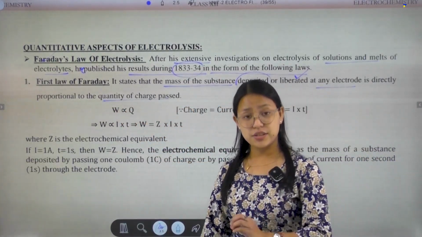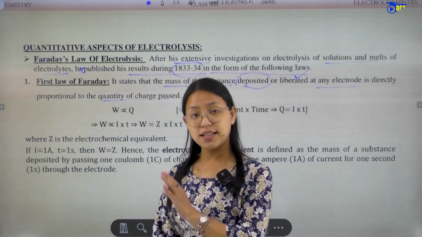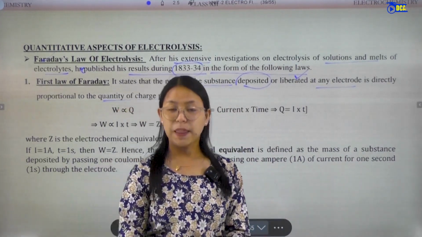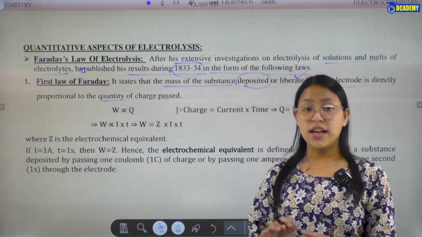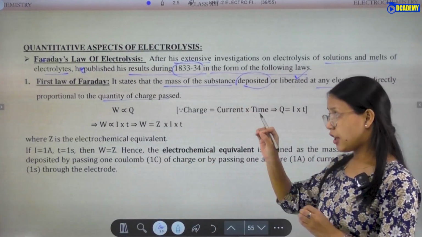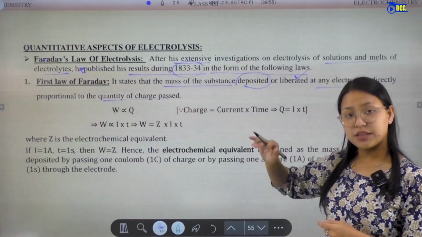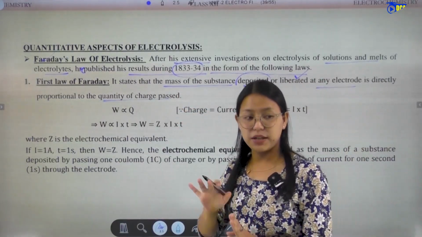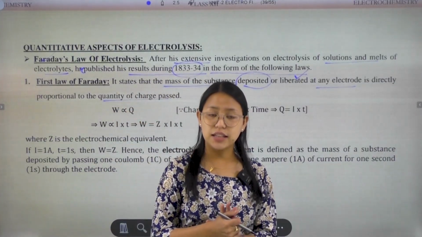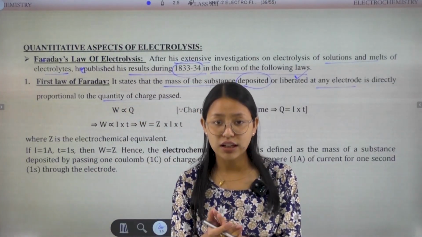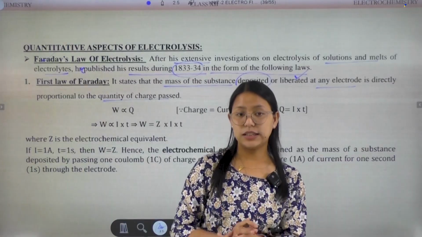Whatever electricity passes through the electrolytic cell, the more electricity passed, the more it will be directly proportional to the mass of the substances deposited or liberated. Mass of the substances, for example, in electrolysis at the anode.